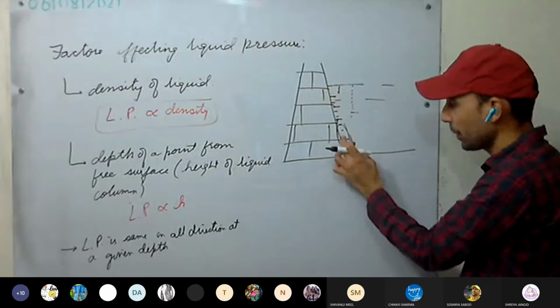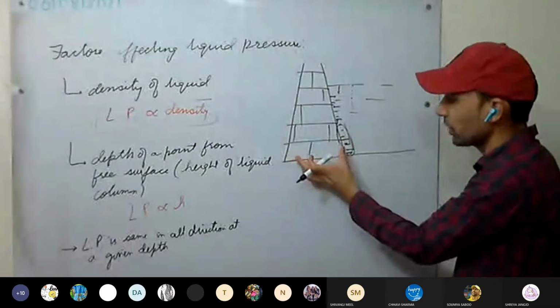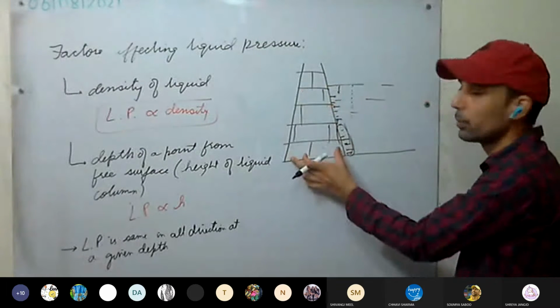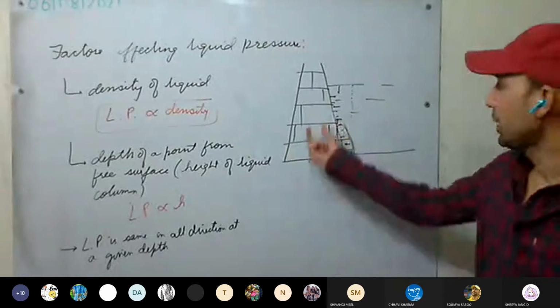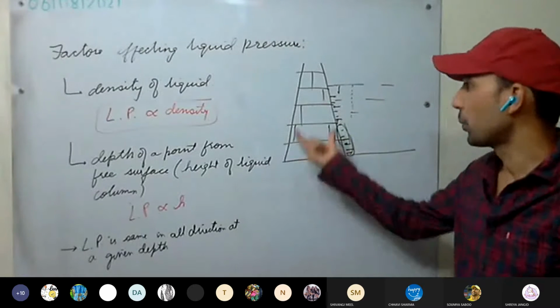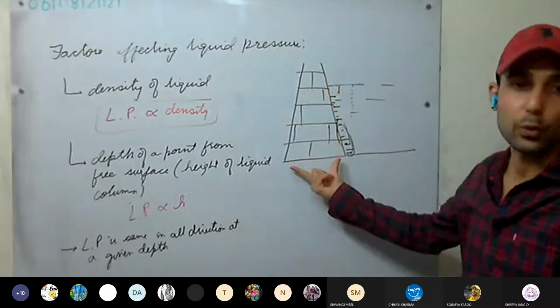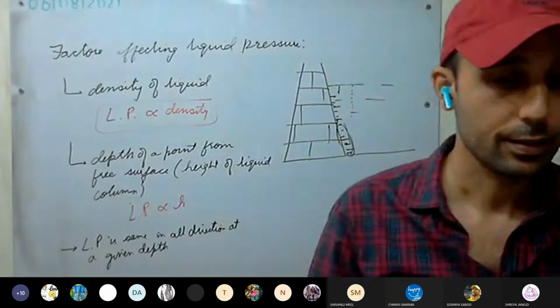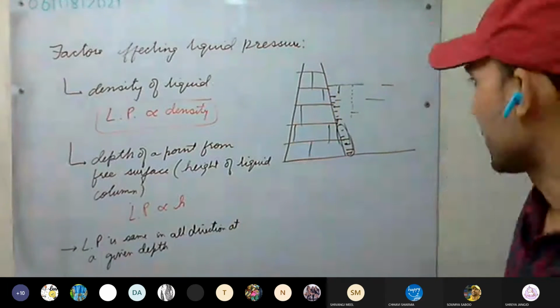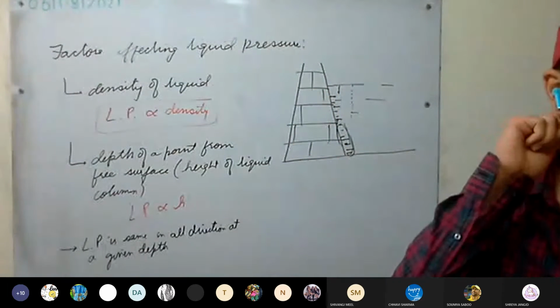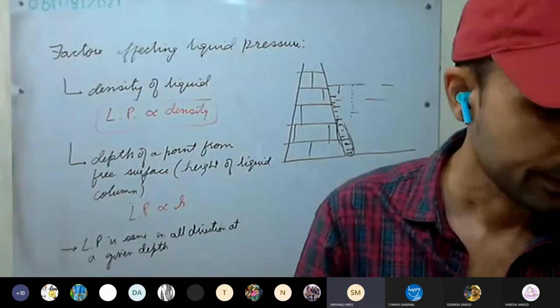So the wall is made more broad at the base, as the depth increases, because lateral pressure increases with depth. This thing is clear.